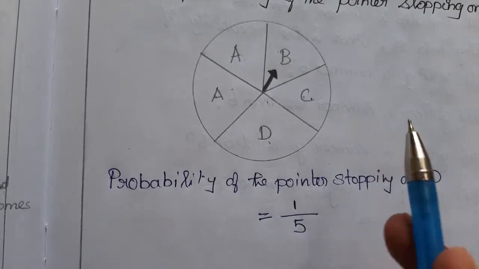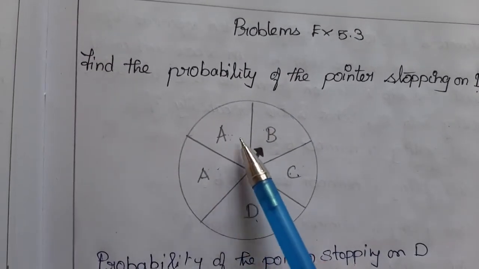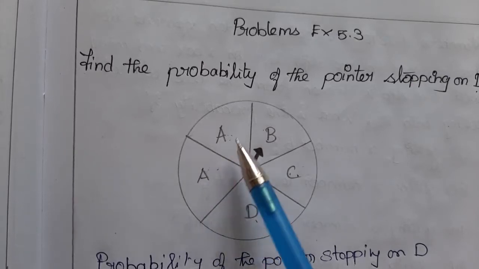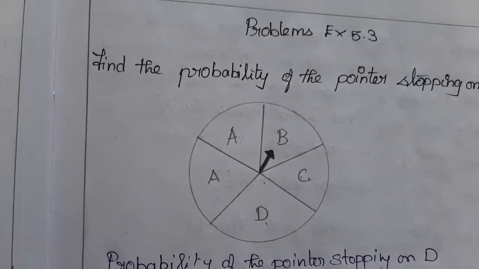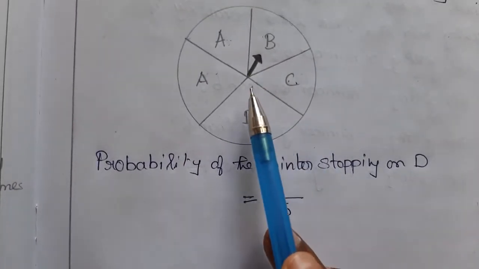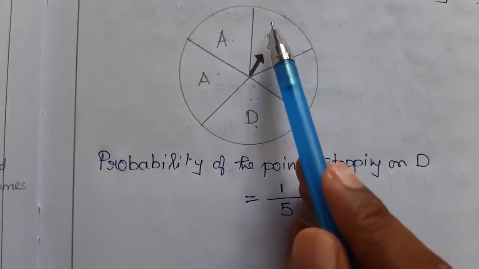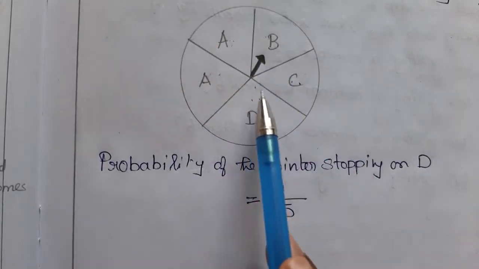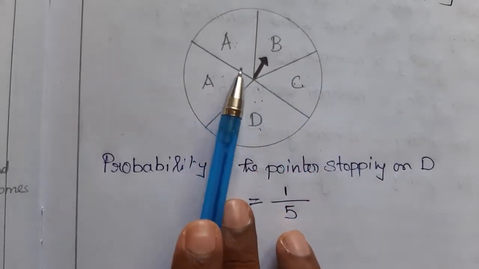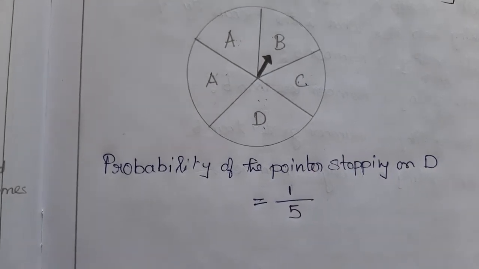But if you change the question to the pointer stopping on A, there are two A's, right? So the total number of A is 2, so it would be 2 by 5. But they asked only the D. There is only one D, so the pointer can point to it only one time. So 1 divided by the total number of outcomes in this problem. The pointer can show in 5 places, right? A, 1, 2, 3, 4, 5. So 1 by 5. Clear?